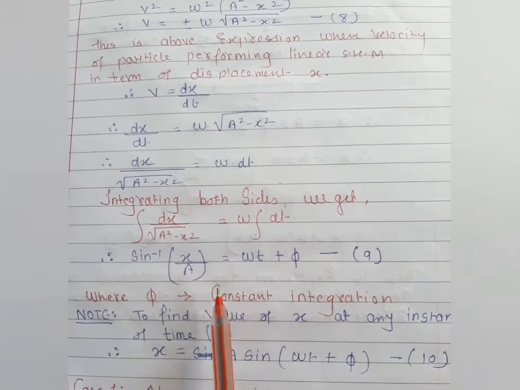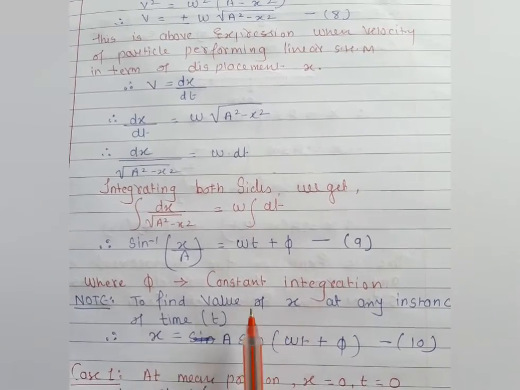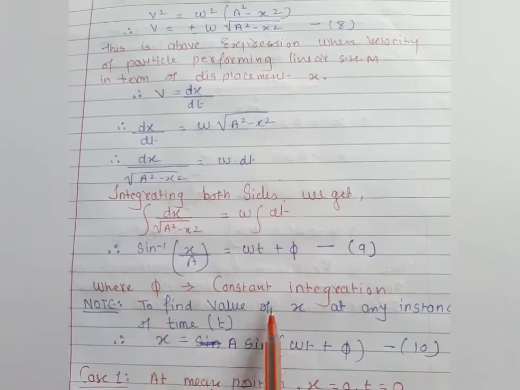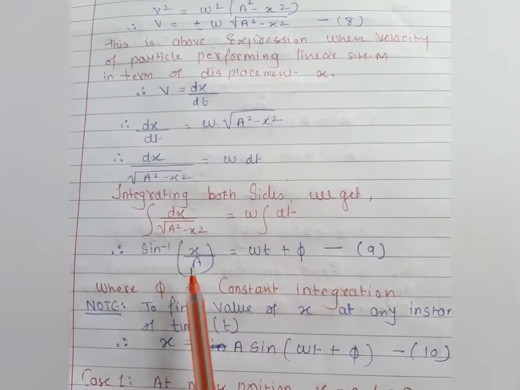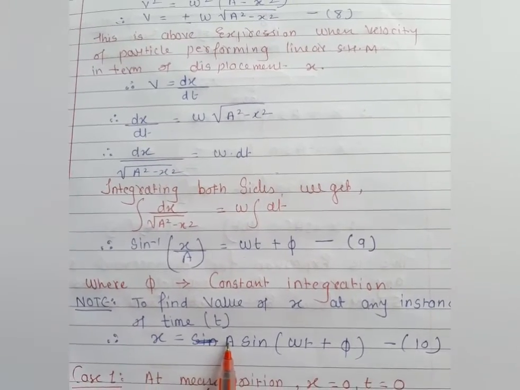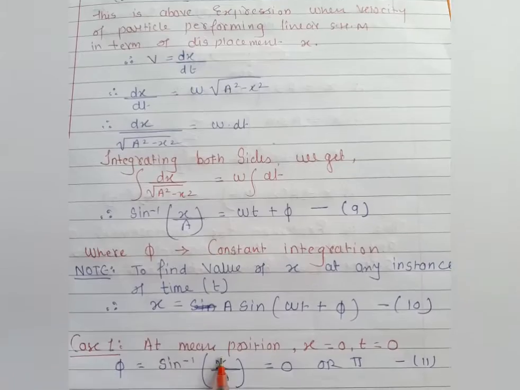This is the value of displacement at any instant of time. Okay, let's consider the mean position.